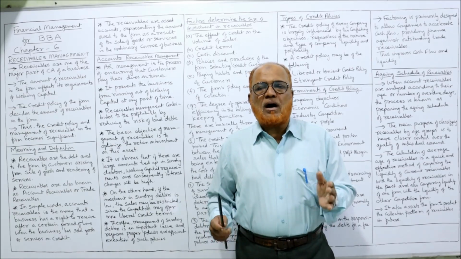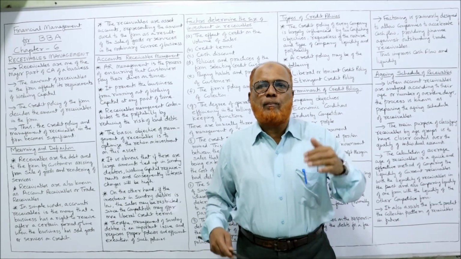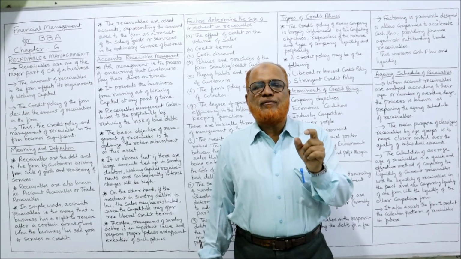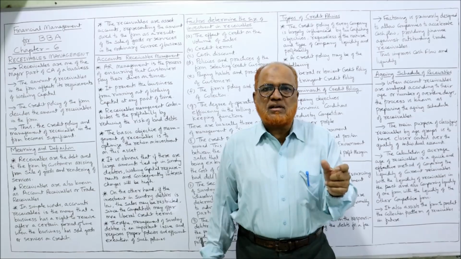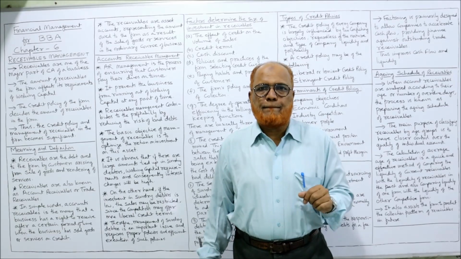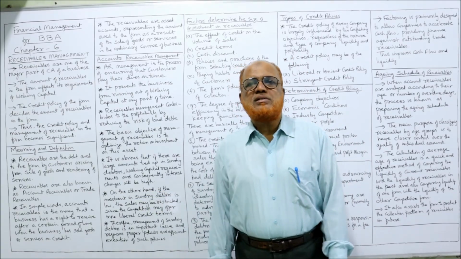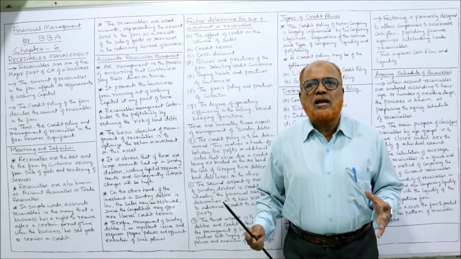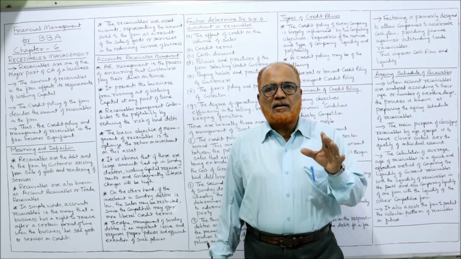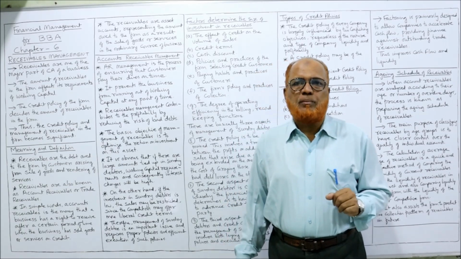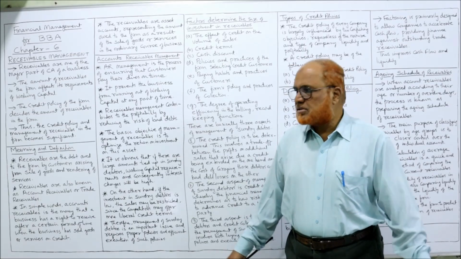So receivables are the debts which are owed by the customers to the firm on account of goods sold or services rendered on credit. This is the meaning. Receivables are also known as account receivable and trade receivable. Two other names are there: the debtors, trade receivables or account receivables. These are the common synonymous names.